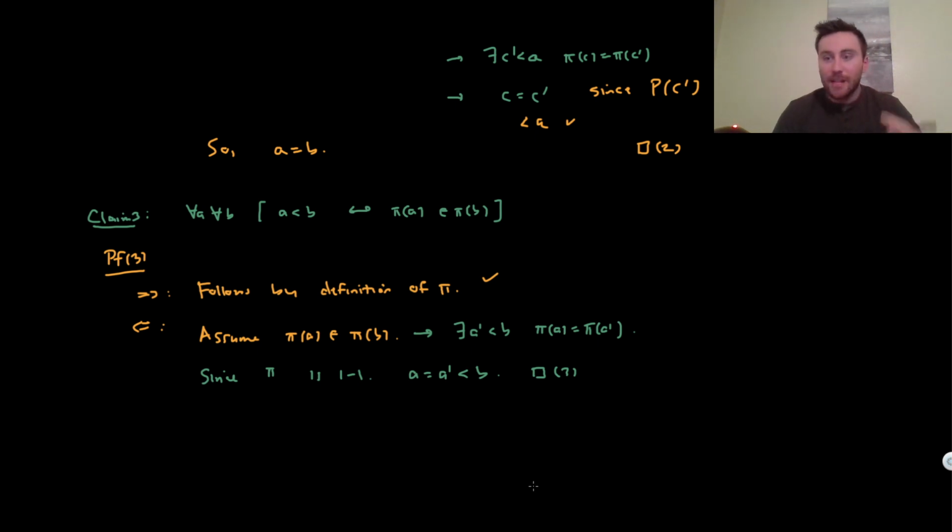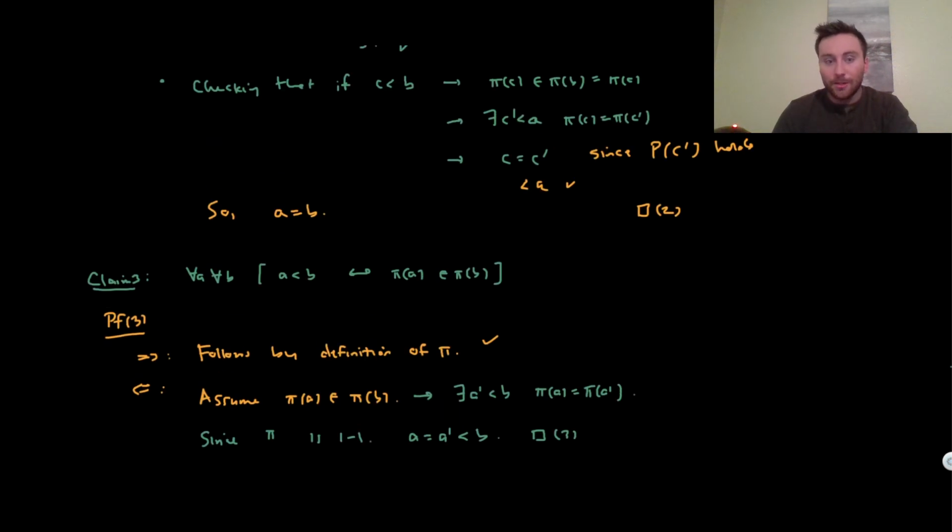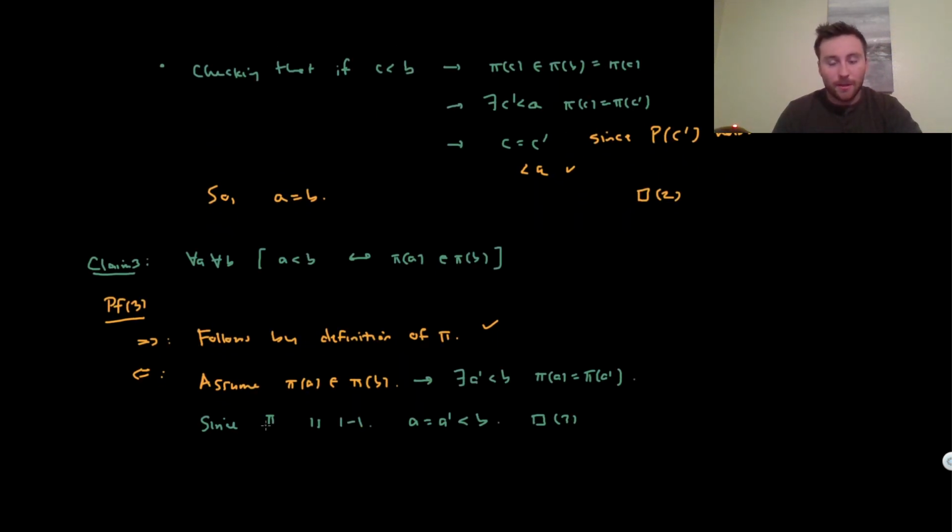Okay, but this is everything to check. What did we just prove? We just proved a few different things. First off, that pi is a bijection. Why? It's onto trivially, just by definition of alpha. It's 1 to 1, that was our claim 2. And we also just checked that it's an order isomorphism. That's this third claim right here.